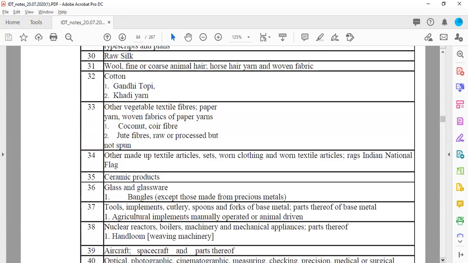Raw silk, wool, fine or coarse animal hair, horse hair yarn, and woven fabric. So this comes under the exempted category. Cotton will include Gandhi topi, khadi yarn, so that is exempted from taxes. Other vegetable textile fibers, paper yarn, woven fabrics of paper yarns, coconut or coir fiber, jute fibers, raw or processed but not spun.